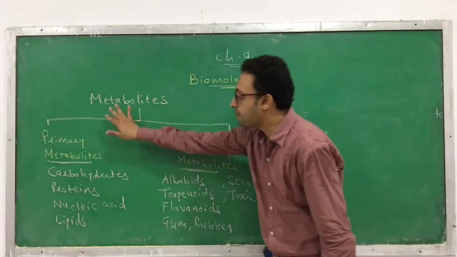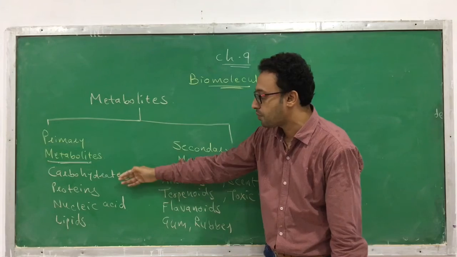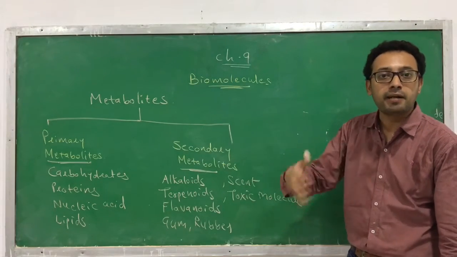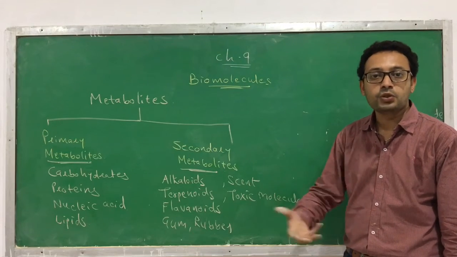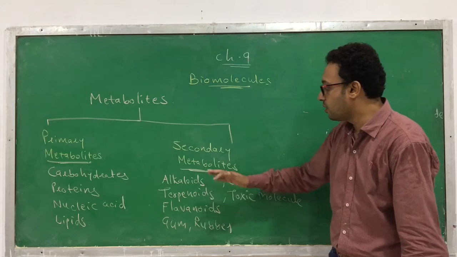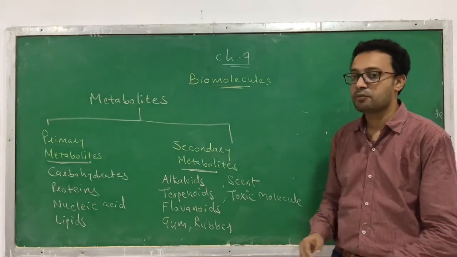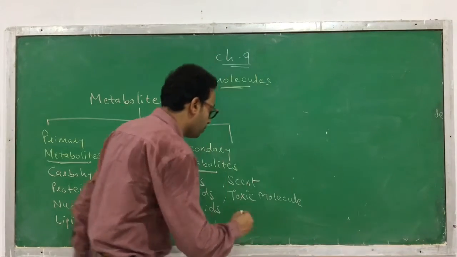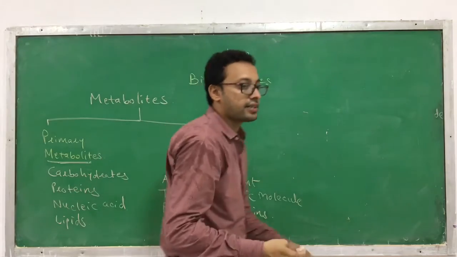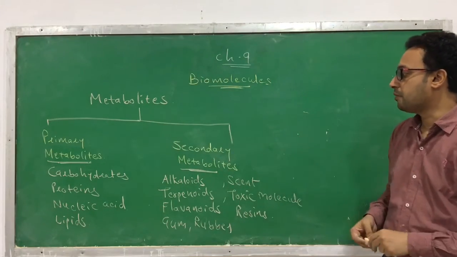So what are the primary metabolites? Carbohydrates, proteins, nucleic acids and lipids. Which are the secondary metabolites? The other metabolites, produced in a few living organisms in a variety of quantities, like alkaloids, terpenoids, flavonoids, gum, rubber, toxic molecules, and I can add one more, resins.